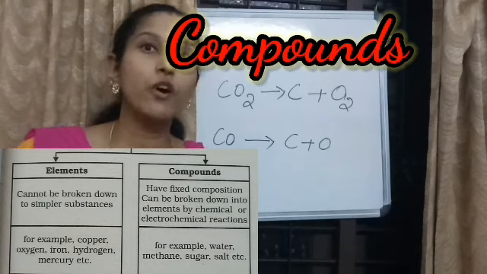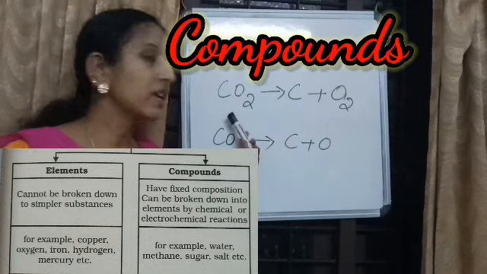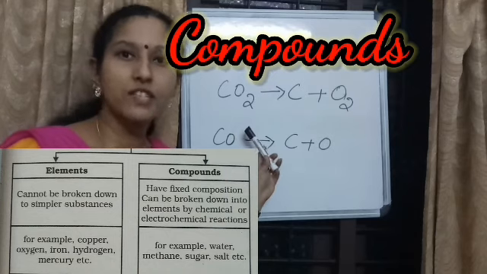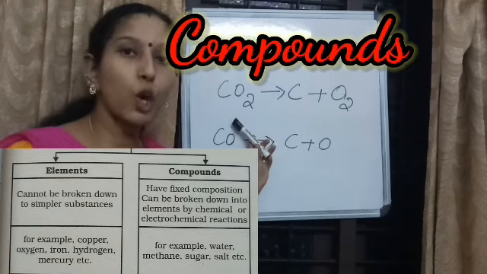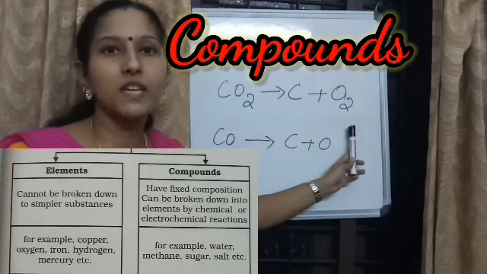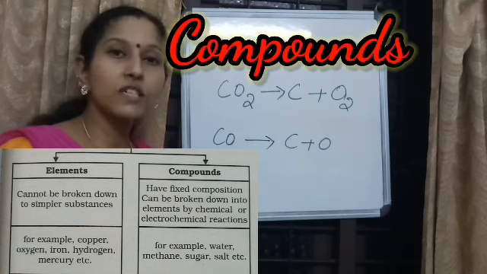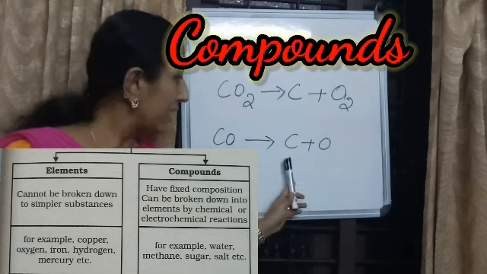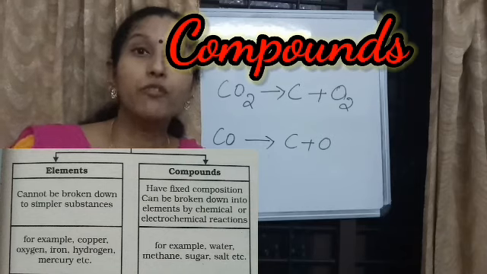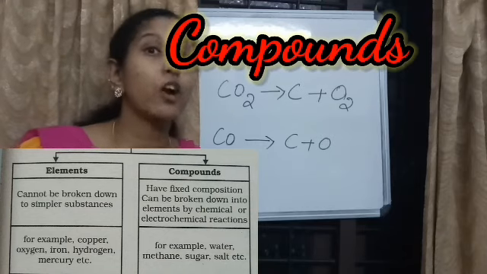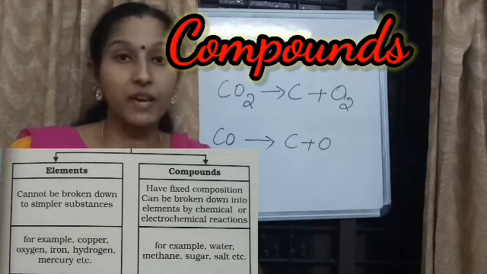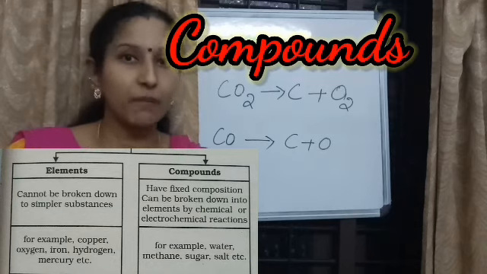See the example: carbon dioxide is a compound because carbon and oxygen are in a fixed proportion. Carbon dioxide splits up to form carbon and oxygen, which are elements. Carbon monoxide is also a compound; on breaking, it gives carbon and oxygen elements. So compounds split up to form elements, but elements cannot be further broken down into simpler forms, which is the main difference between elements and compounds.